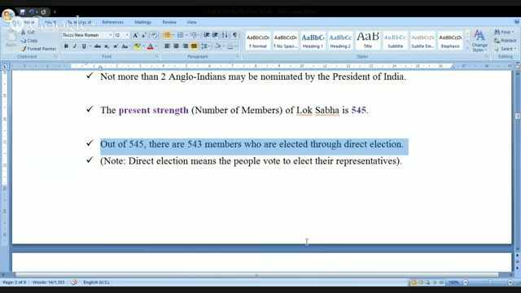So again, we are coming across another word called direct election. Let me tell you one point regarding this direct election. Whenever I am using the word direct election, this is nothing but the people of the country going out and voting in the elections. Recently also the elections were conducted for Lok Sabha.